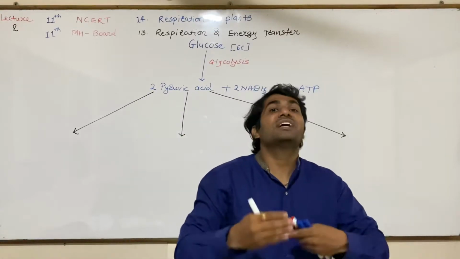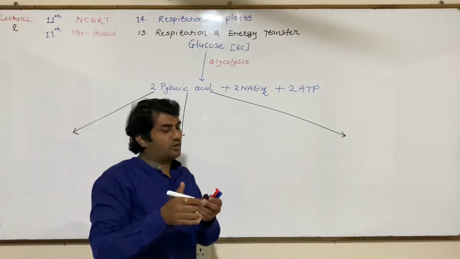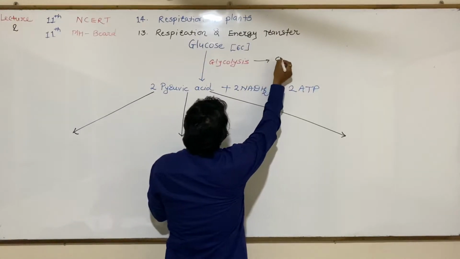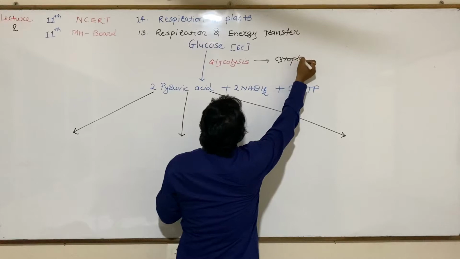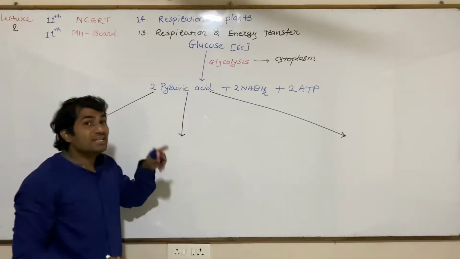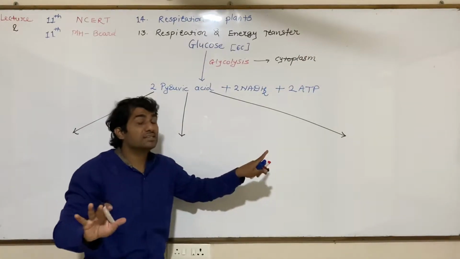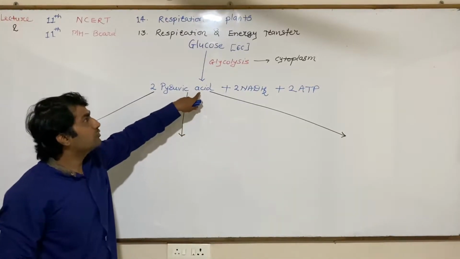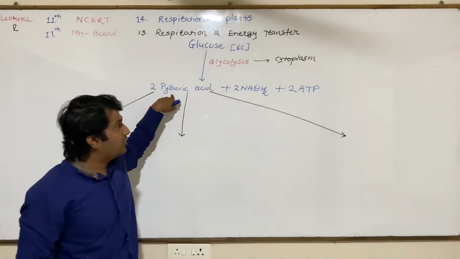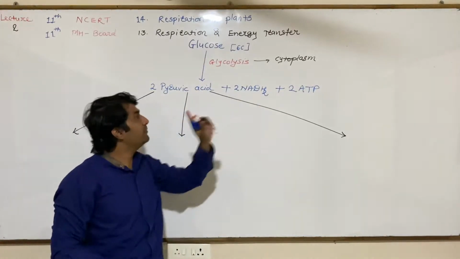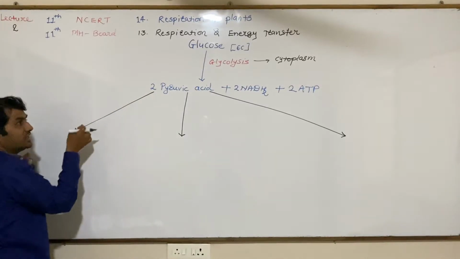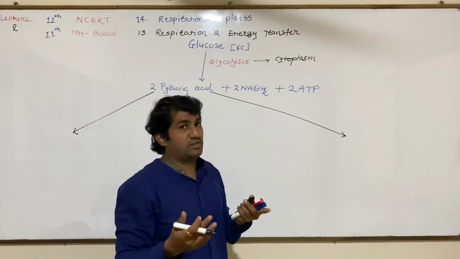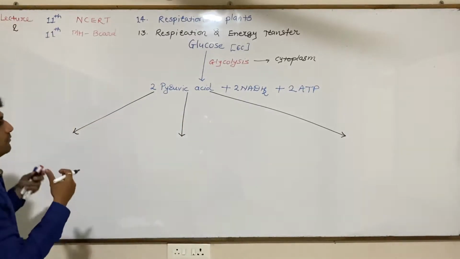Where does this happen in the body? Glycolysis takes place in the cytoplasm of the cell. What are the enzymes required for glycolysis? All those enzymes are present in the cytoplasm. That's why this takes place in cytoplasm. The products of glycolysis are pyruvic acid, 2 NADH2 and 2 ATP. That pyruvic acid may be converted depending upon the types of respiration.